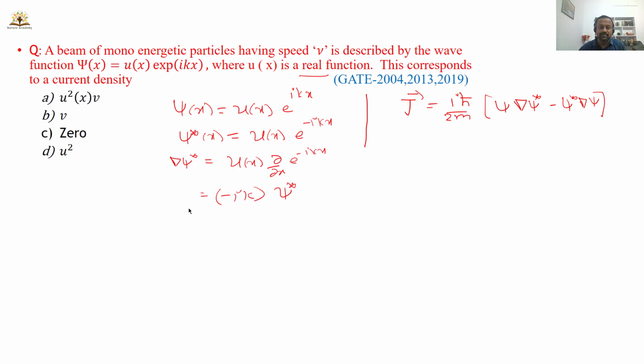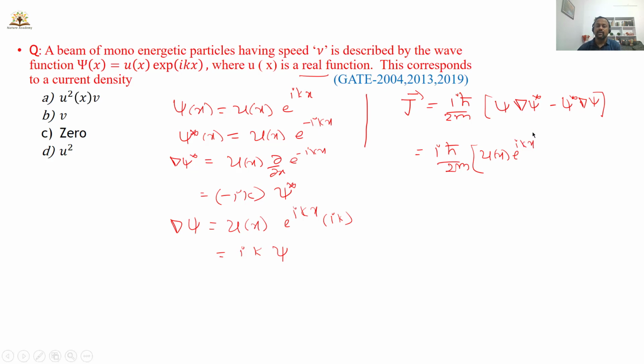Similarly, del of psi here, that is u of x dou by dou x of e power ikx, is e power ikx into ik, and this I can simply write as ik into psi. So substitute all these values here. ih bar by 2m, psi is u of x e power ikx and del psi star, so that will be like minus ik psi star.